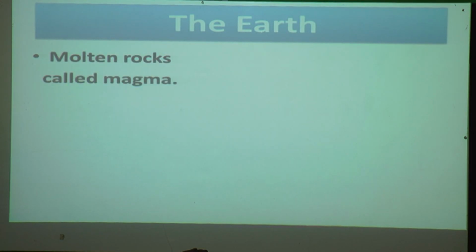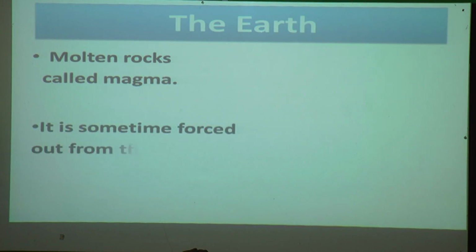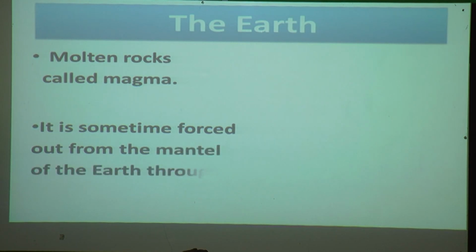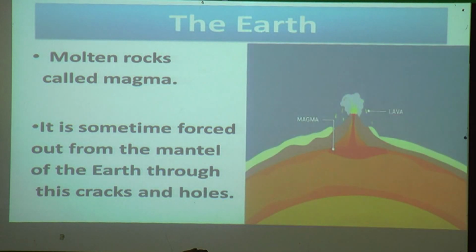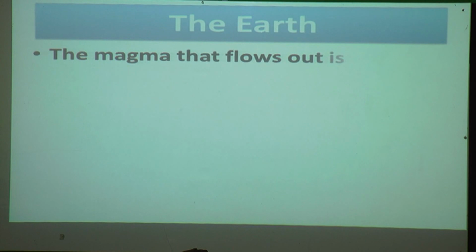Molten rock is called magma. It is sometimes forced out from the mantle of the Earth through these cracks and holes. You can see in this picture the Earth's crust has cracks or holes, and from them magma is coming. The magma that flows out is called lava.